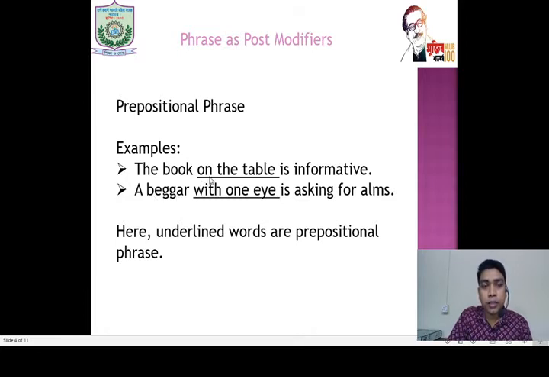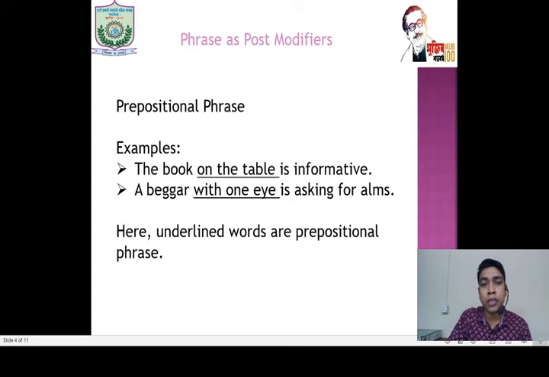And look, a prepositional phrase starts with a preposition. On the table, on is a preposition; with one eye, with is a preposition. So the structure of a prepositional phrase is like this: preposition plus noun or noun phrase. Here on the table and with one eye are functioning as prepositional phrases.